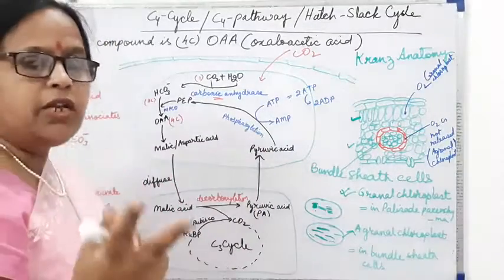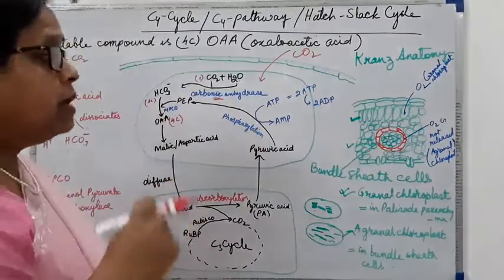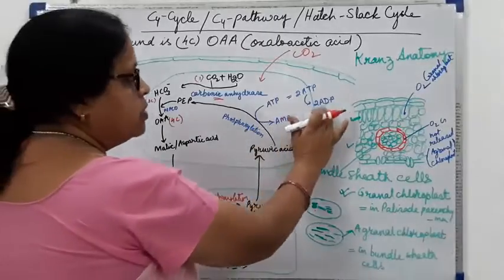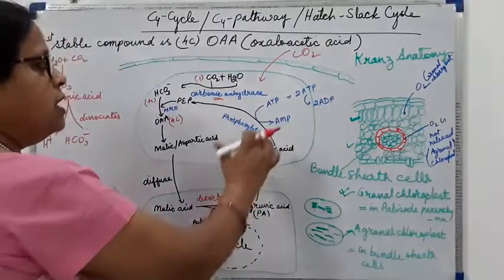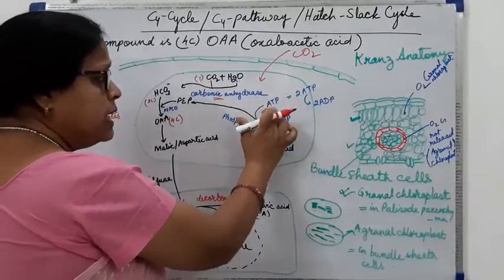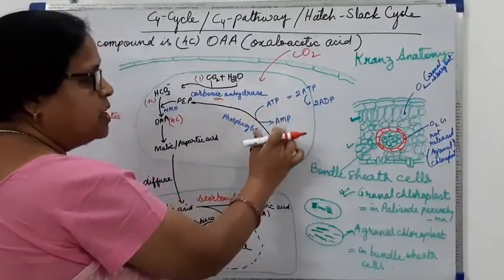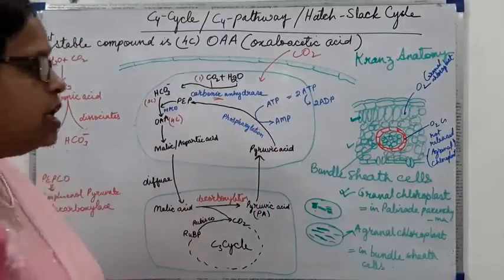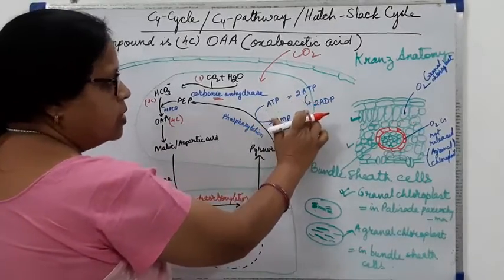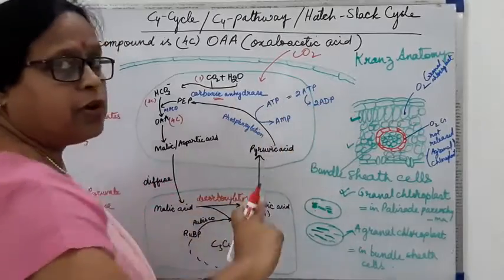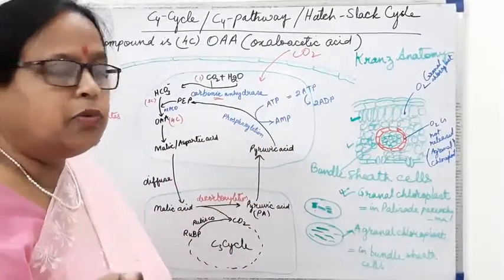When two molecules of ATP get converted into two molecules of ADP, it releases the same amount of energy which is released in the conversion of ATP to AMP. Here two phosphates are removed, and there also two phosphates, one from each ATP, are removed.